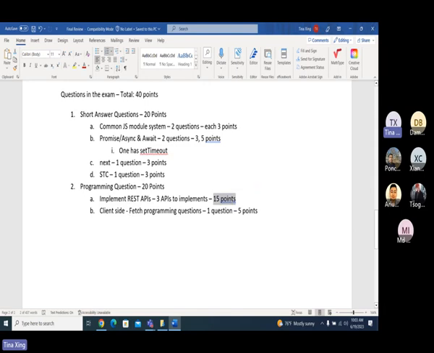You're going to have one fetch question, like exercise 1. The question is to use fetch to make a request to a particular URL and fetch to one API. Let me make it simpler: it's a GET request. That's all the questions. Any questions on the exam? No multiple choice, no true or false, as you requested. Any other question? If not, let's take a look at what's in the questions.